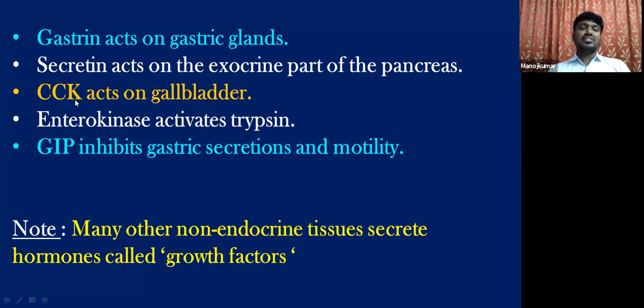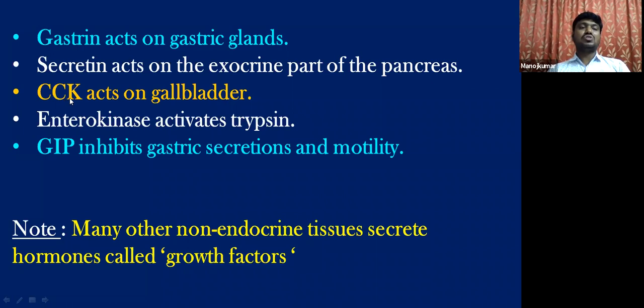And cholecystokinin, this is also called pancreozymin. This is also released by the duodenal mucosa of the duodenum, small intestine. This hormone acts on the gallbladder, especially it is responsible for the contraction of the gallbladder for the release of bile juice, and it is also responsible for the release of pancreatic juice from the pancreatic gland. So this acts on both the gallbladder and the pancreatic gland, and further facilitates the release of bile juice and pancreatic juice into the duodenum for the further process of digestion.